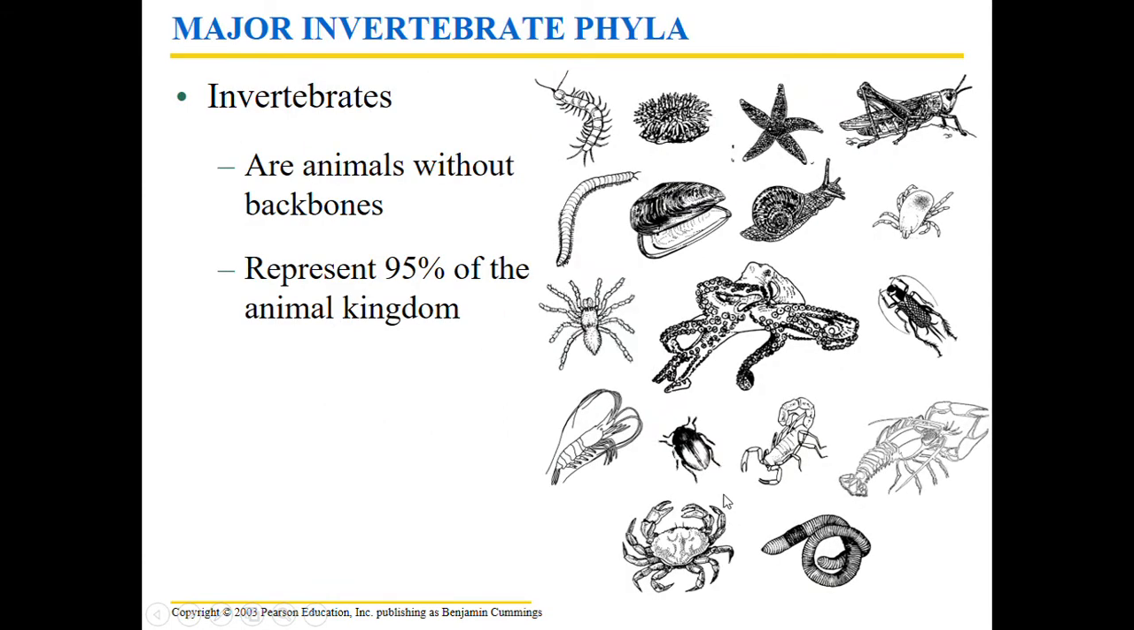The most common phylum are the invertebrates. These are animals without backbones. We don't really pay too much attention to them, but these are almost 95% of the animal kingdom, so we really like to look into these.